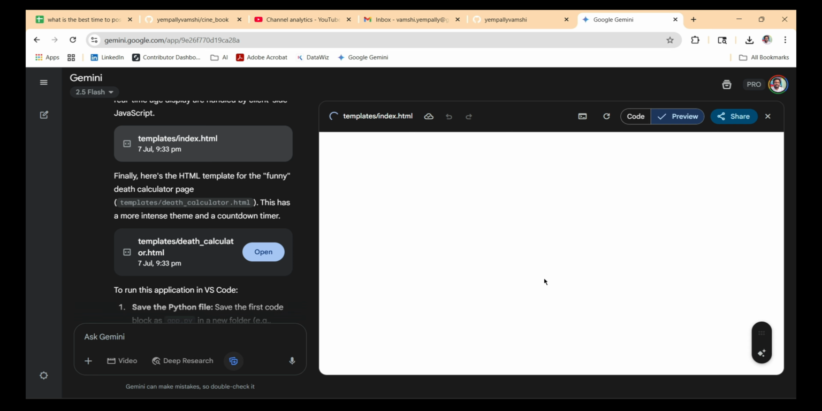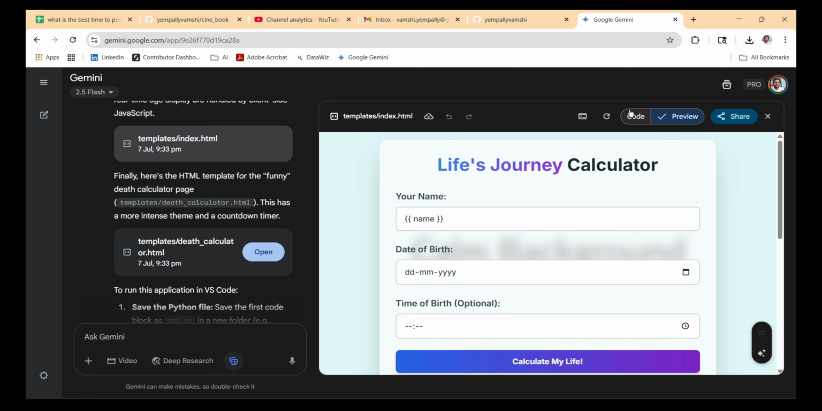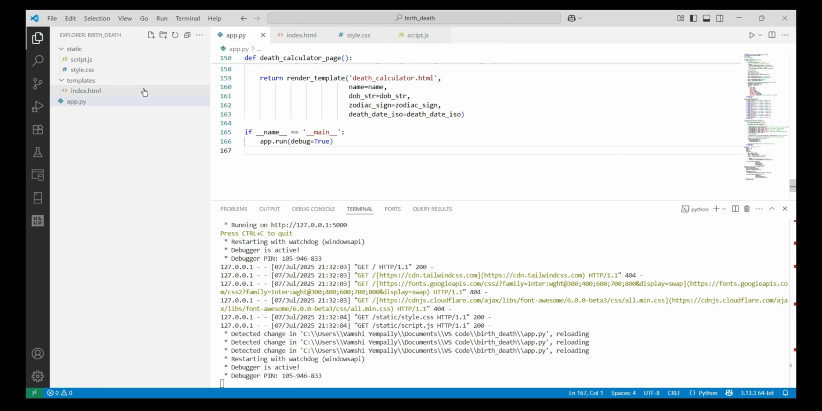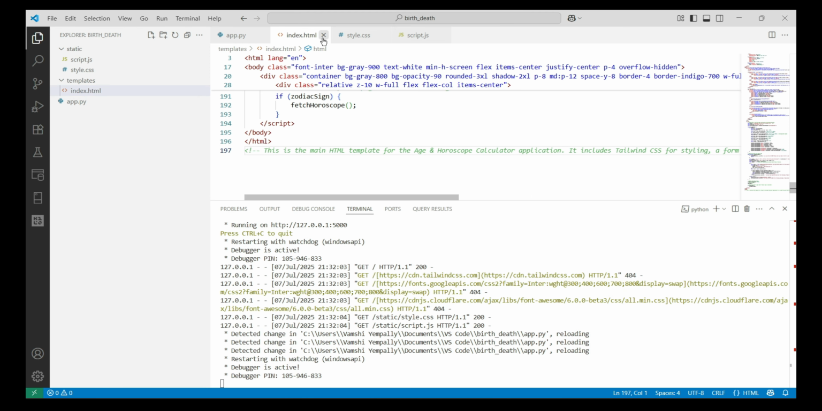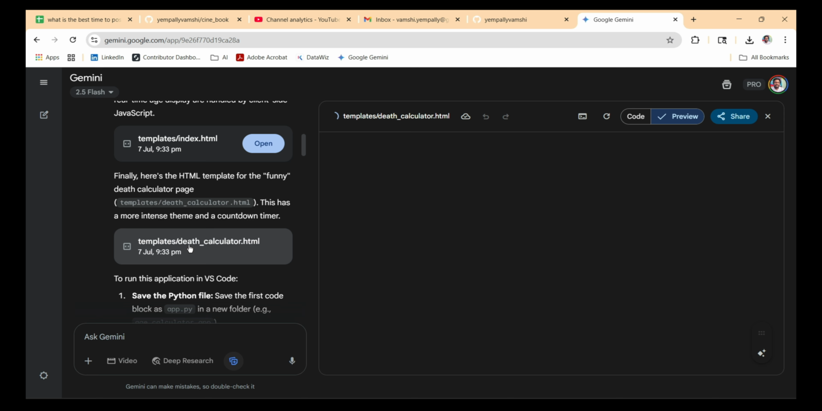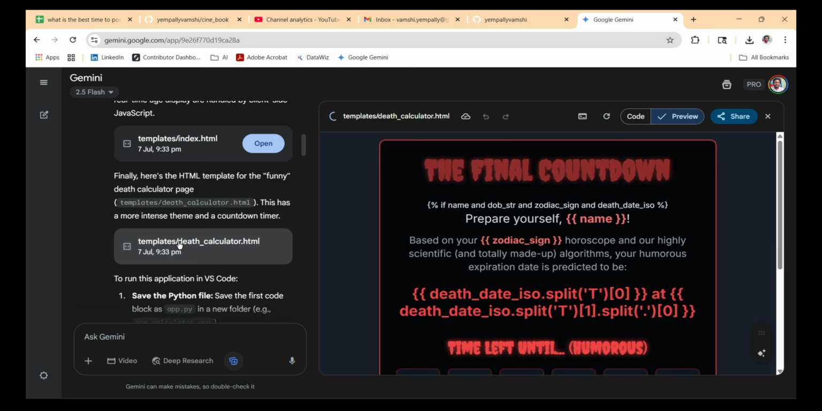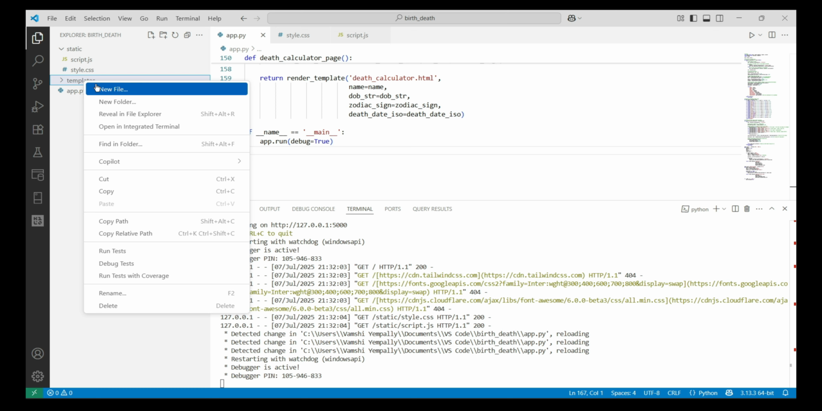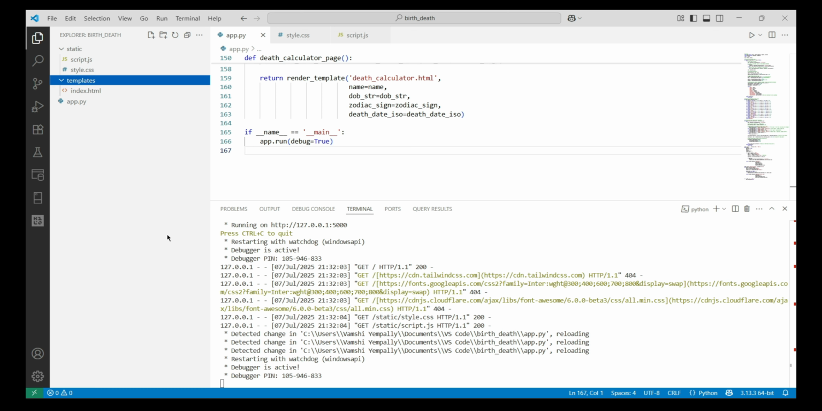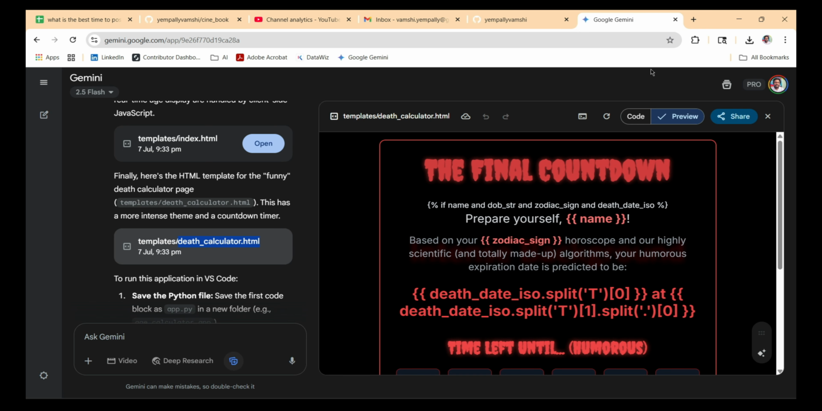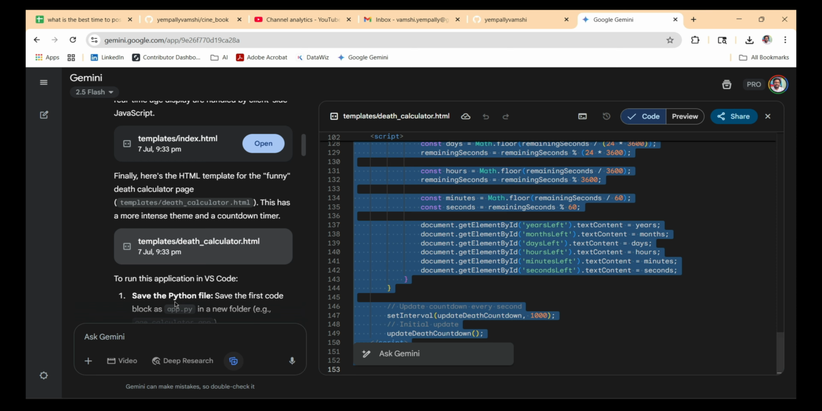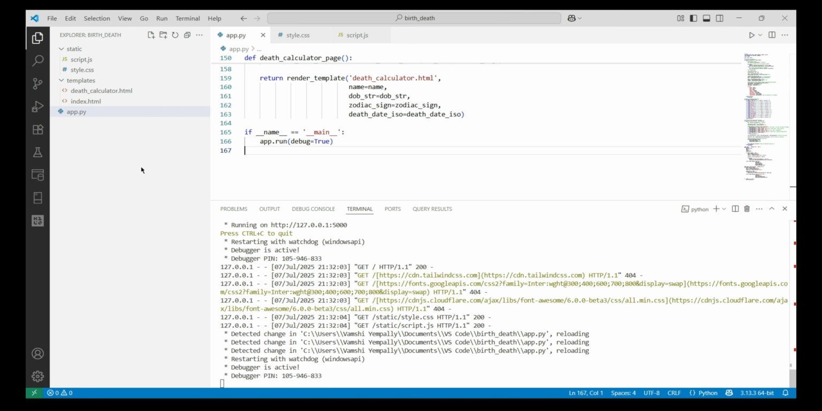This preview is showing here. Let's see the preview. Okay, it is fine. Yeah, this is how it has to be. Just copy this code, save it and close this window. In templates, we have to add one more thing, death_calendar.html. Copy this one, paste it in death_calendar. Okay, that's it. Only these three things are there.